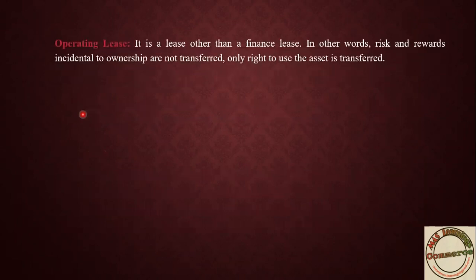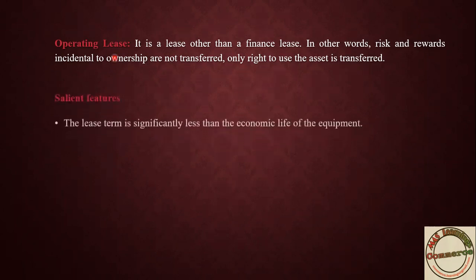Operating lease is other than finance lease. In simple words, risk and rewards incidental to ownership are not transferred. Risk as well as reward is not transferred to the lessee. Only the right to use the asset is transferred. Here in operating lease, the lessor only transfers the right to use. Suppose you have taken a building and you utilize it for 5 years. After 5 years, you return it.